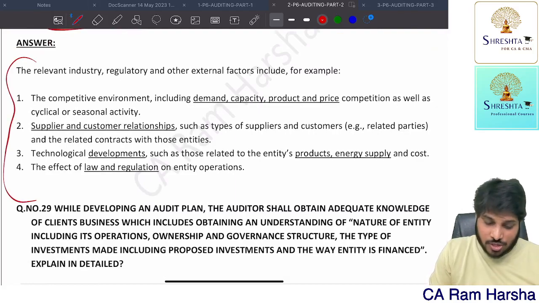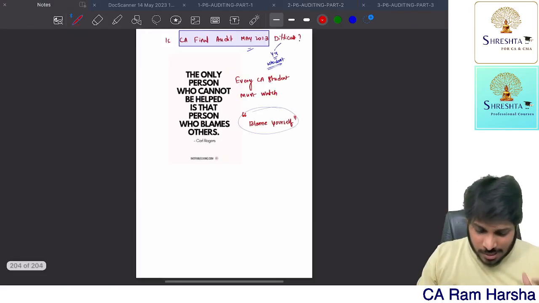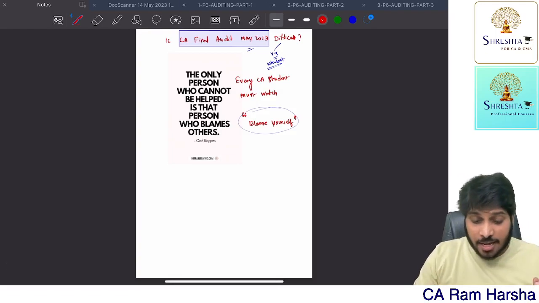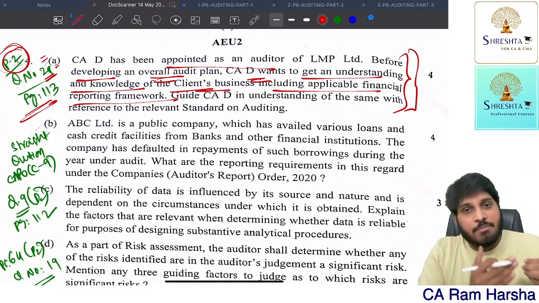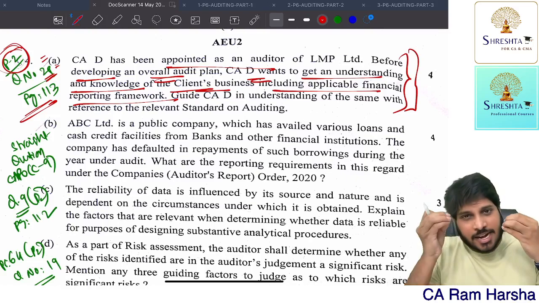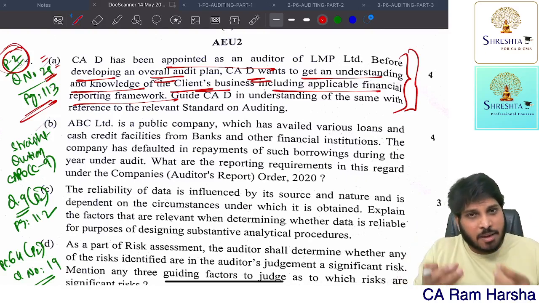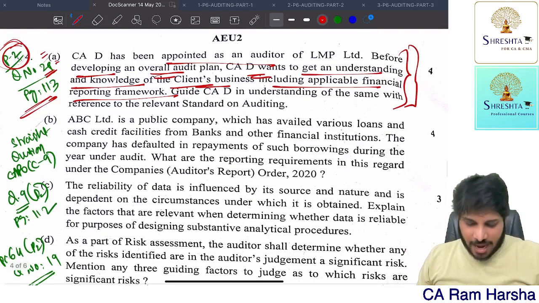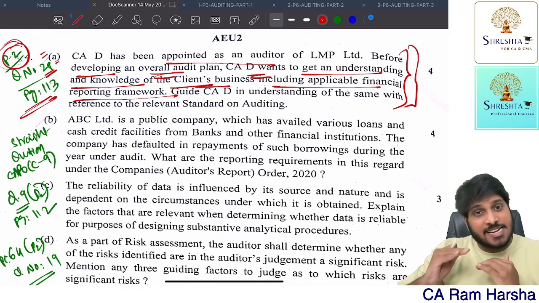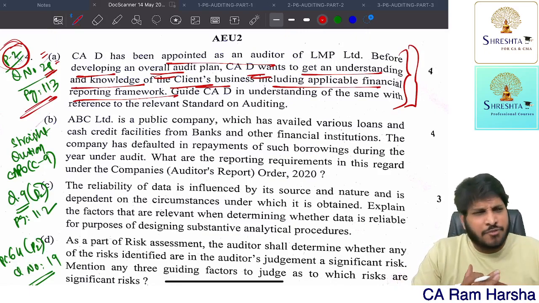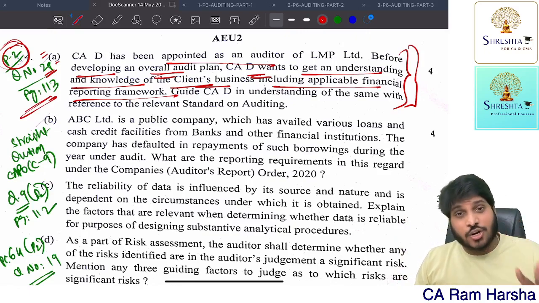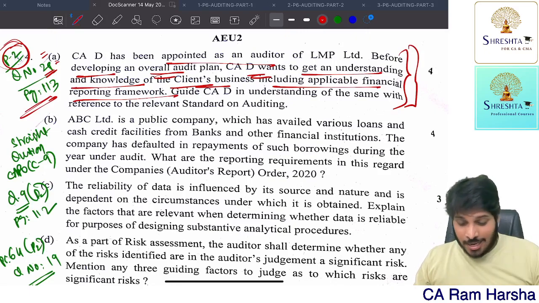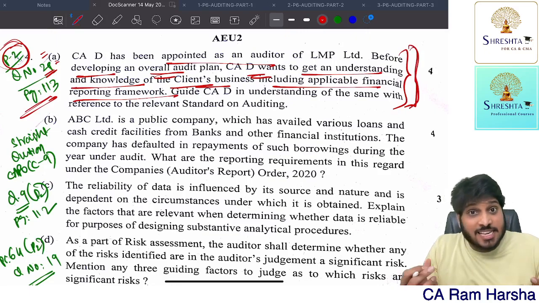This is the question that was tested. I told you, almost straight questions. If at all anybody ever followed ICAI study material, believe me, you would have rocked this paper, or even the material which I gave, because almost more than 90% of my material is as per the ICAI book. Getting it? That's the reason I don't want to deviate, because if you read at that level, in the exam also you can handle it easily. If you followed any short materials, you cannot do well. That's why I don't recommend short notes, colored notes, flowchart materials, nothing. Especially this paper will be difficult for those who followed flowchart materials, because in flowchart materials these kinds of topics will not be covered.